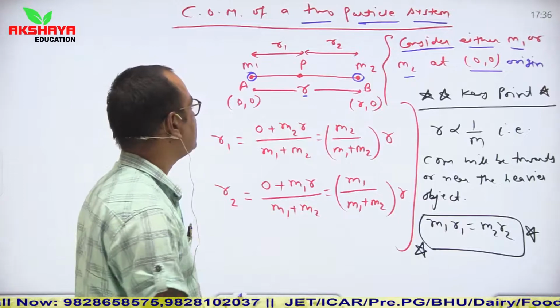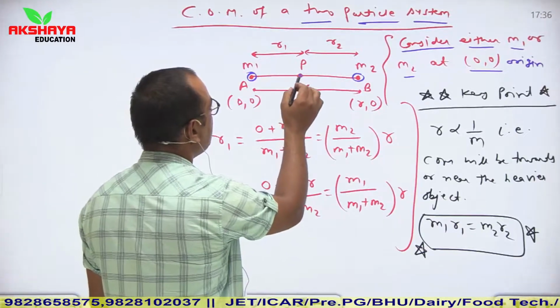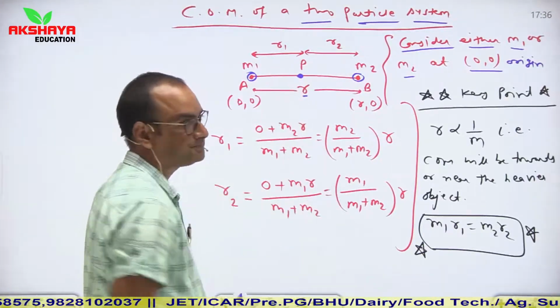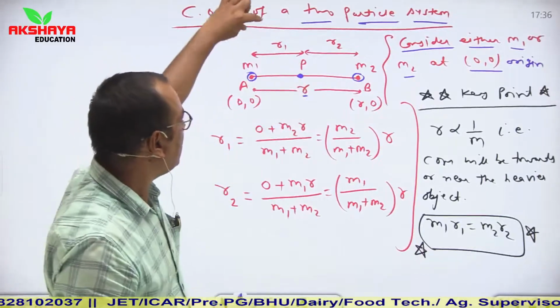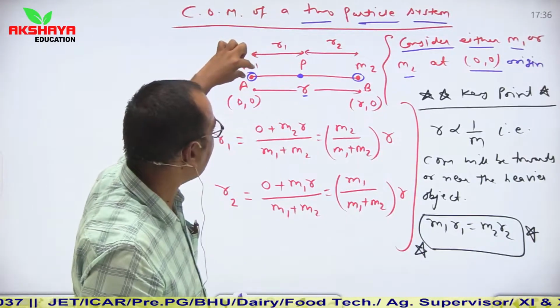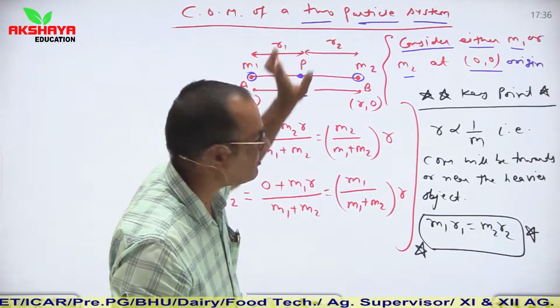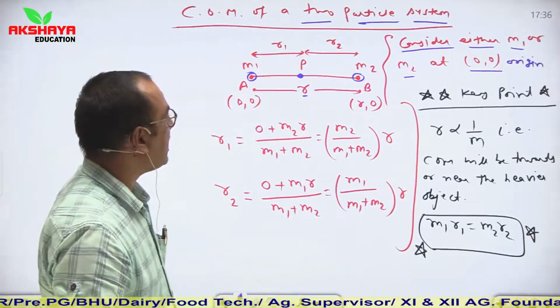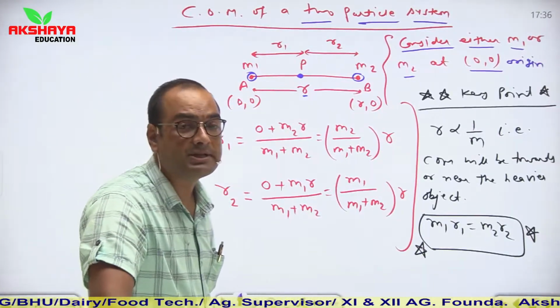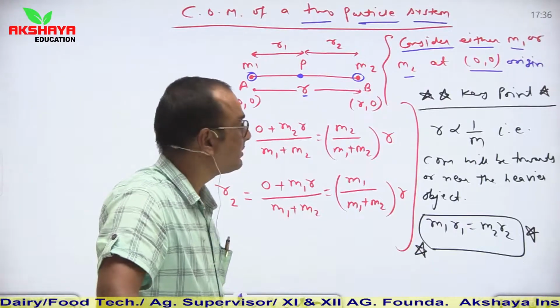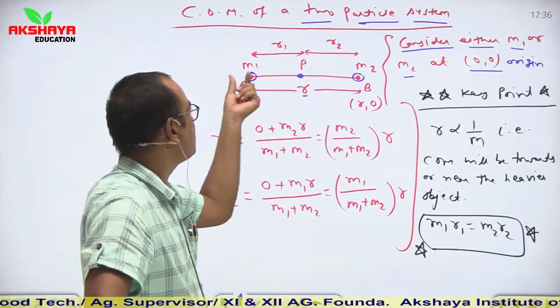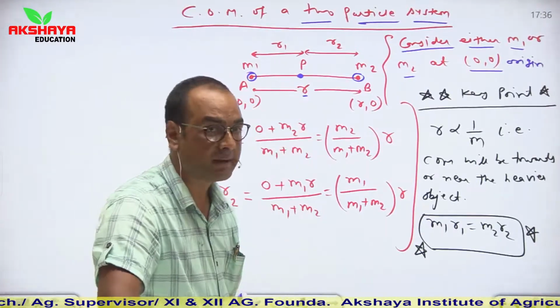So here, let us say the center of mass is situated at point P, which is at r1 distance from m1 and at r2 distance from m2. Clear? So r1 and r2 represent position vectors of the center of mass with respect to m1 and m2 respectively.